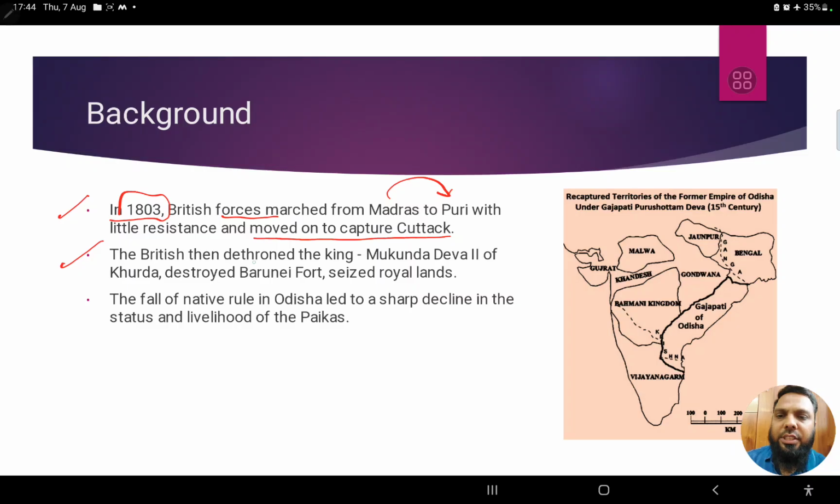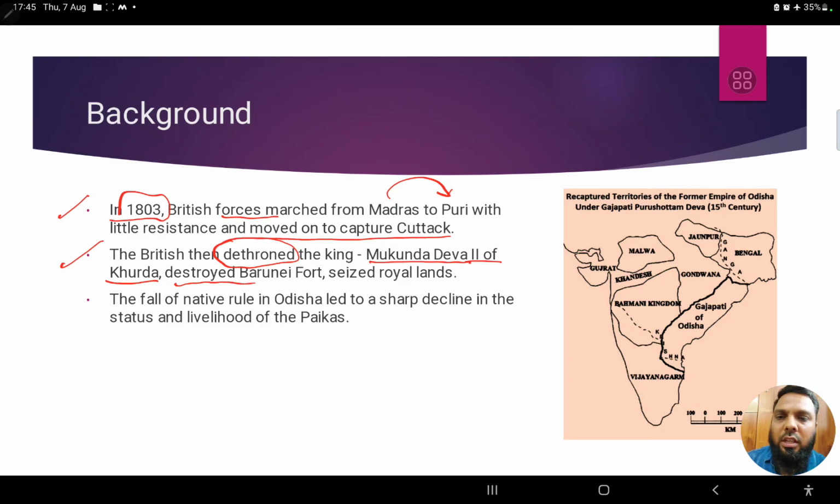The Gajapati rulers were ruling there, and the king at that time was Mukunda Deva II. The British dethroned this king, who was called the ruler of Khurda.